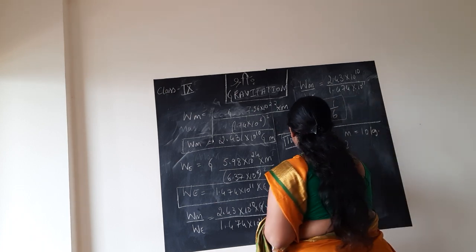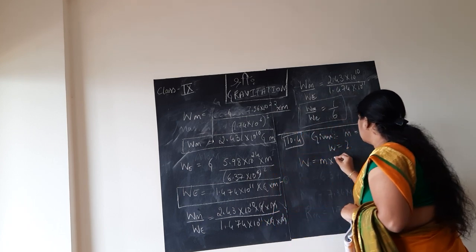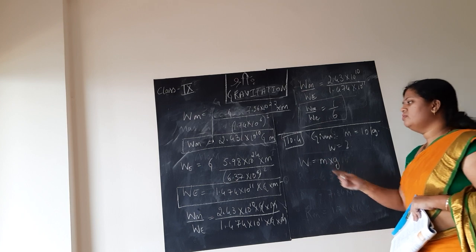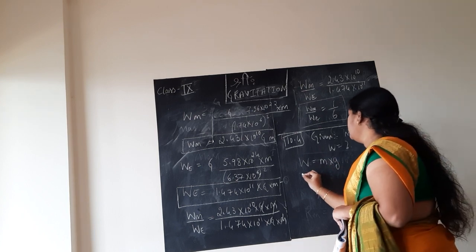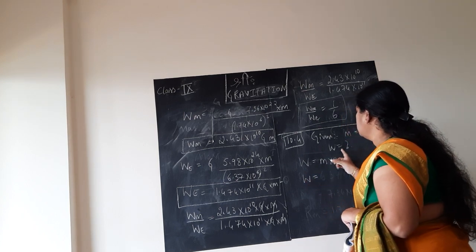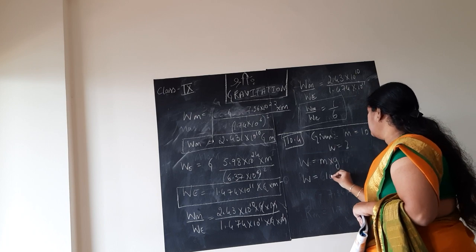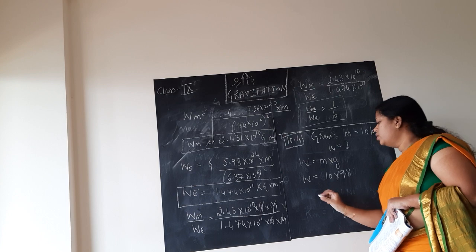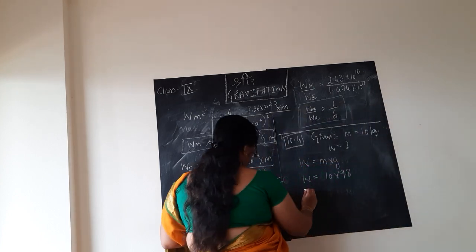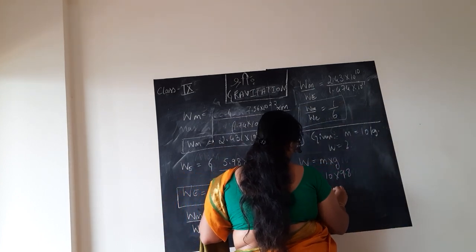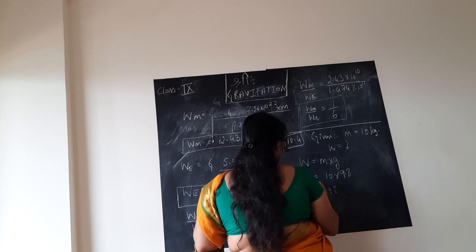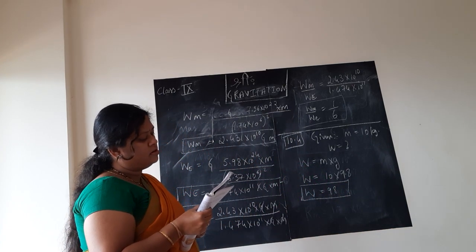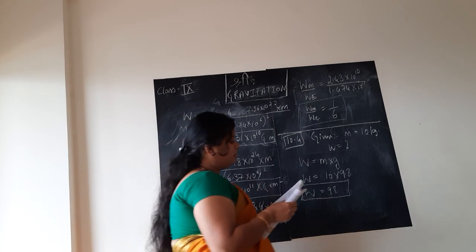Instead what we need to do is, I just now defined, children, mass multiplied by the gravitational acceleration acting on the body gives the weight. So W is equal to M into G. They are asking us to find out W. What is the mass? 10. Acceleration due to gravity, 9.8. So what is the weight on the earth? It is simply 98. Weight on the earth is 98. That is what they have asked.